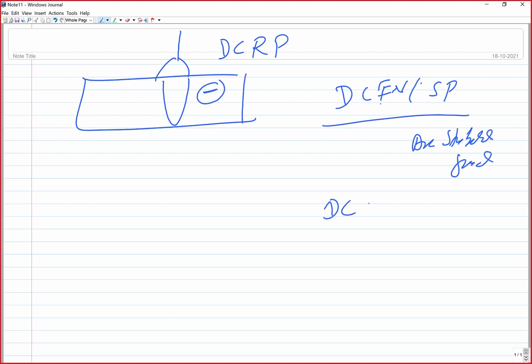But when we use DCEP, electrode positive or reverse polarity, the arc stability is poor, because you are totally relying on the electron emitting capability of the base metal itself, which may not be good. This is what we try to learn from the ionization potential and work function of the different elements. About this, probably I'll be talking in the next lecture, about the electron emitting capability.